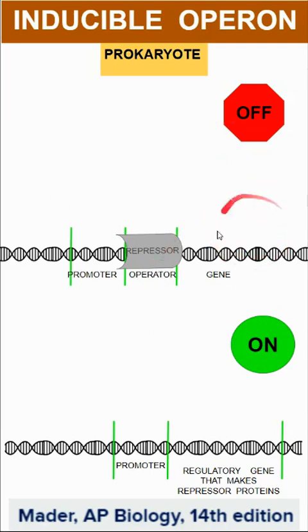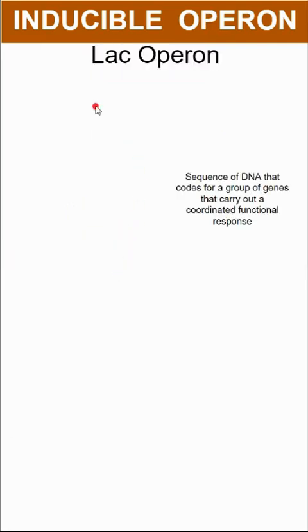So the thing is, we only make these proteins from this gene when the inducer is present. Otherwise, we don't want to just be making proteins for the sake of making proteins. It's only in the presence of the inducer that we make the gene to interact with the inducer. And again, when it's off, it means that nothing can happen until the inducer shows up again, and then we'd start the process over. The big example that we're going to look at is the lac operon.